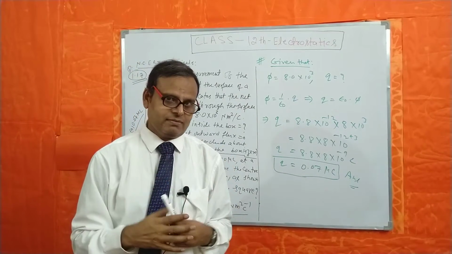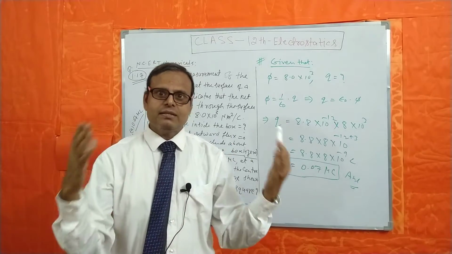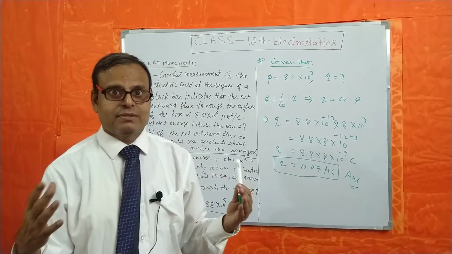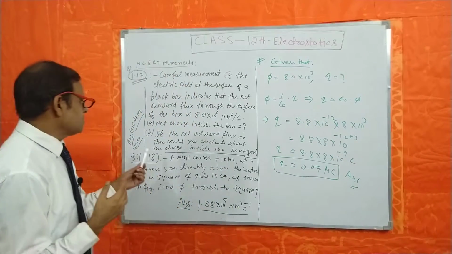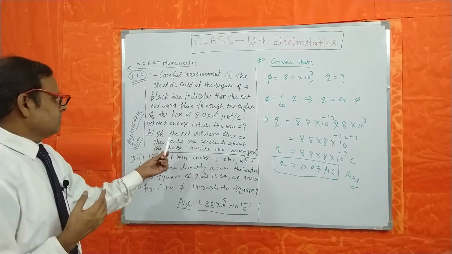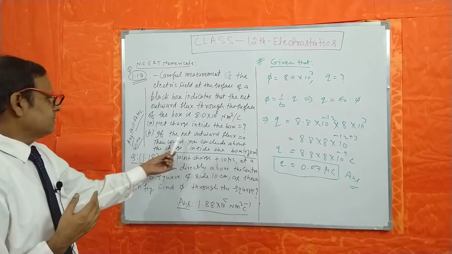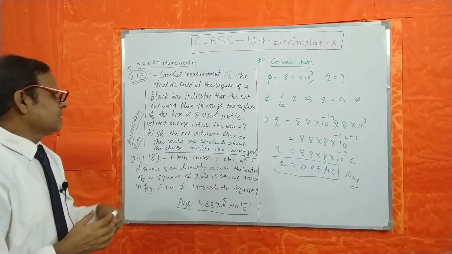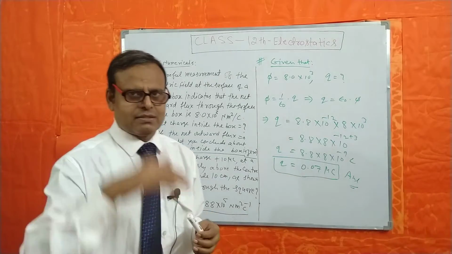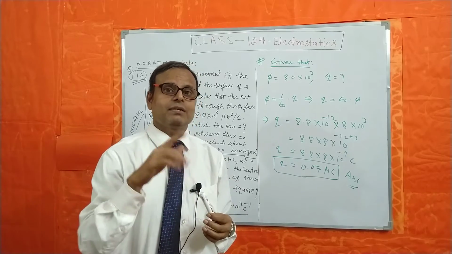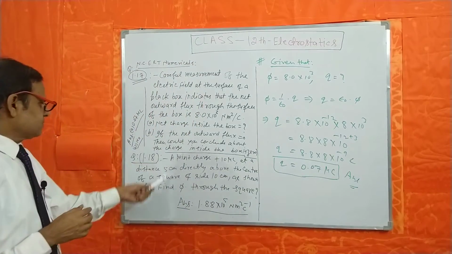There could be charge, however the flux is equal to 0. That means the answer will be no. If the net outward flux is equal to 0, there might be charges, but they will be equal and opposite.